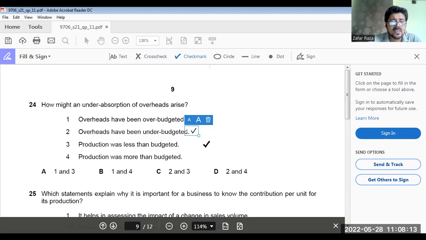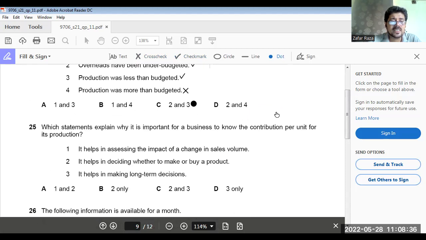Okay. Production was less than budgeted. Yes. Production was more than budgeted. No. So 2 and 3 are correct. So the answer is C option. Okay. C option is the answer.